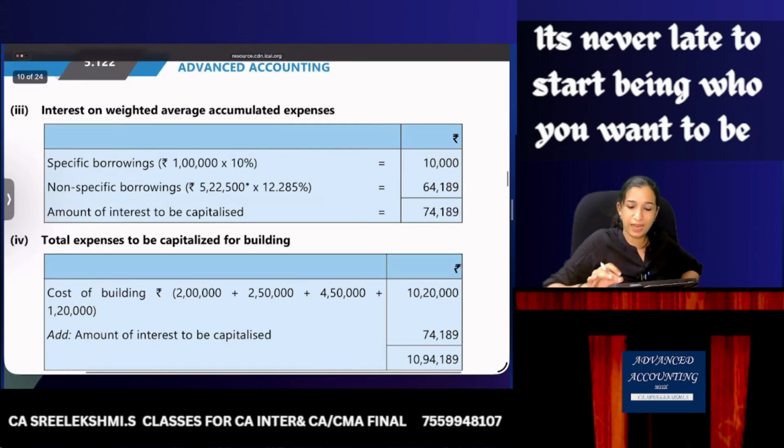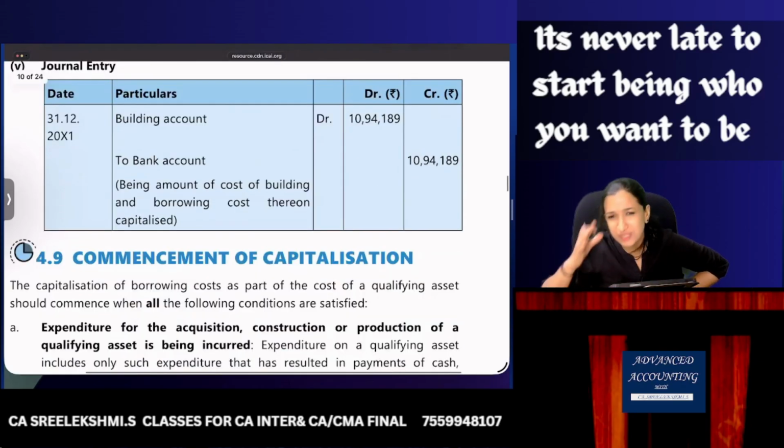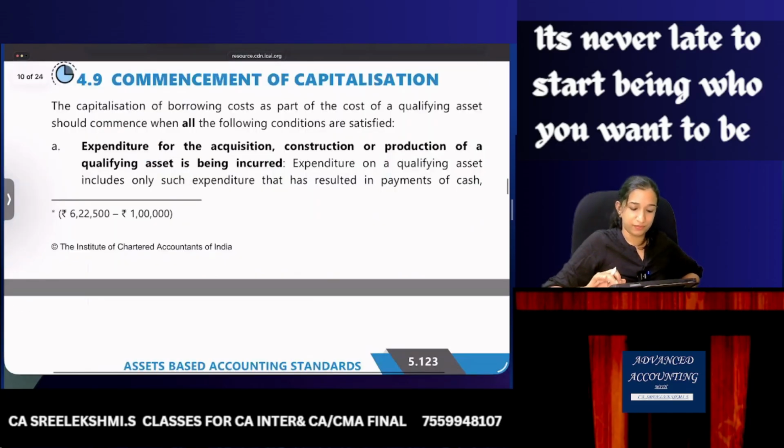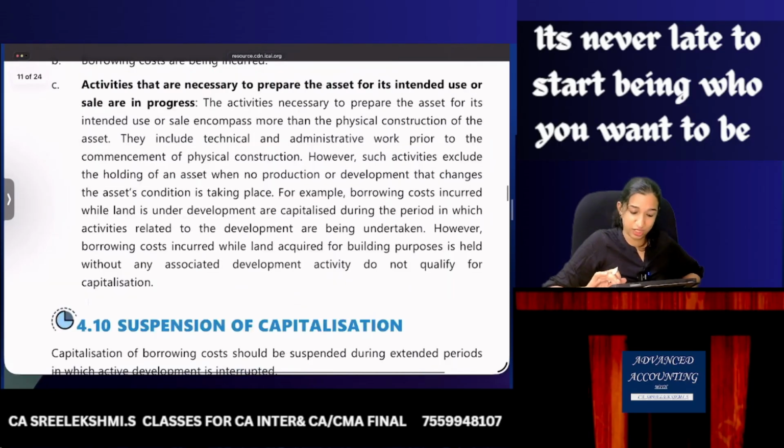General loan. Okay. And the single entry is building to bank. Similar question we tried in this video. Commencement, suspension, cessation.